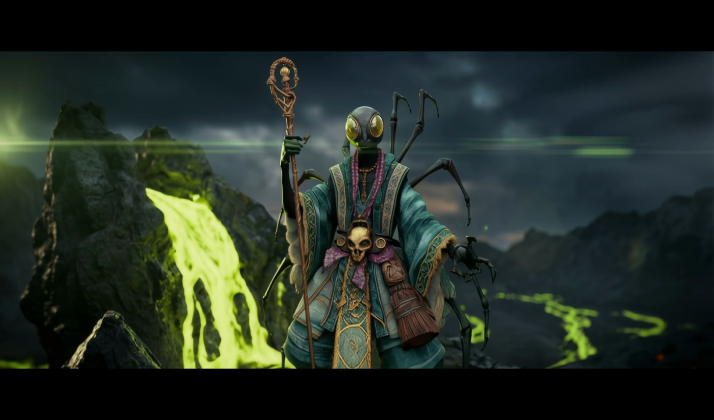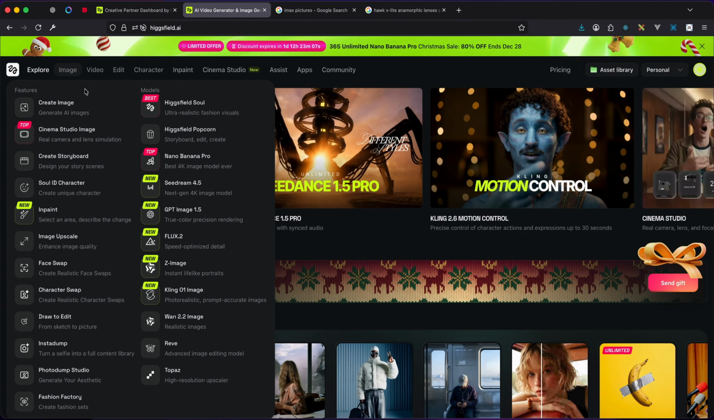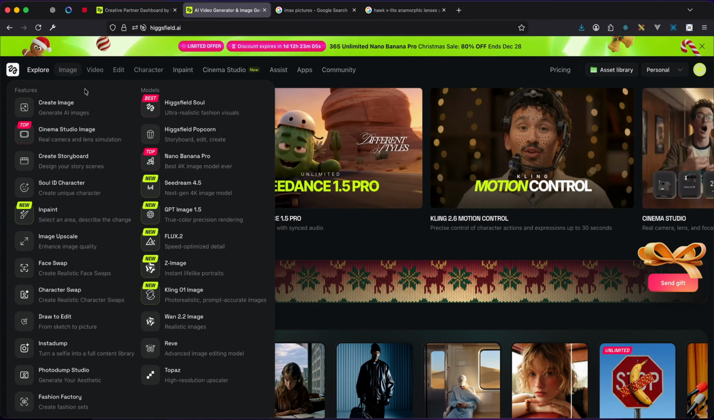This is the UI that you get when you visit Higgsfield.ai, and it comes with a lot of different tools. Under the image, you see Create Image, Cinema Studio Image, like a lot of things. Oh, okay, so it can even work for the fashion industry as well. So think of Higgsfield AI more like a cinema studio inside your browser.